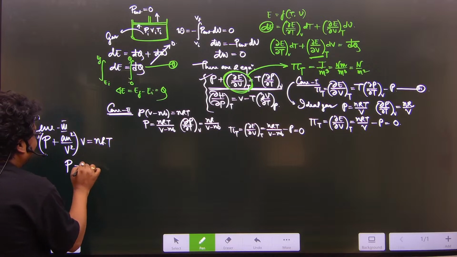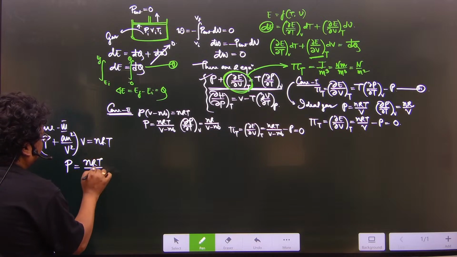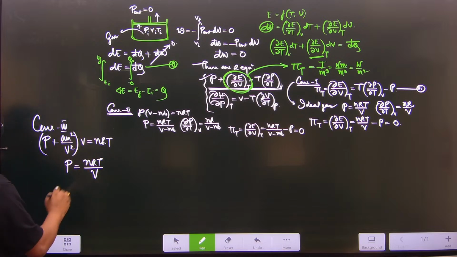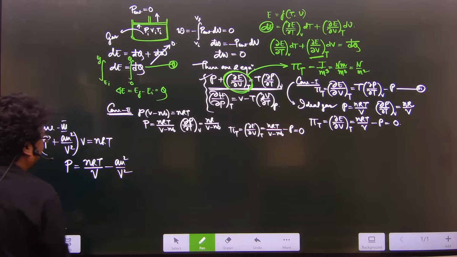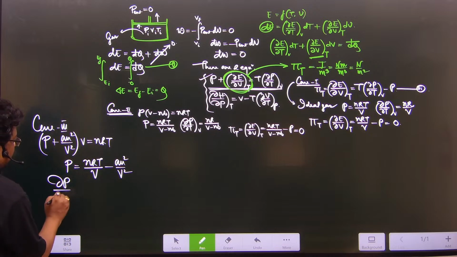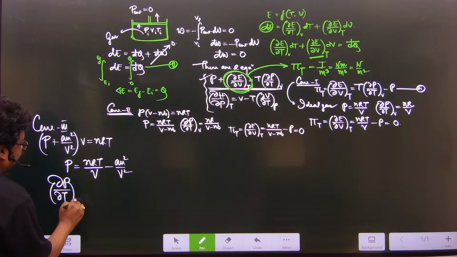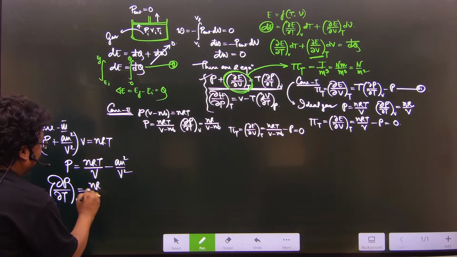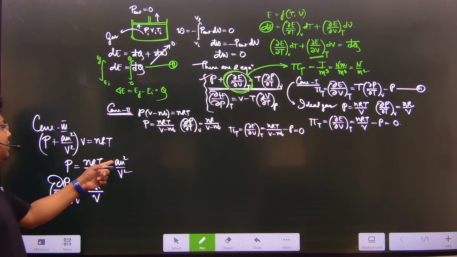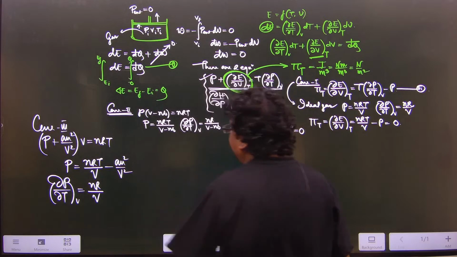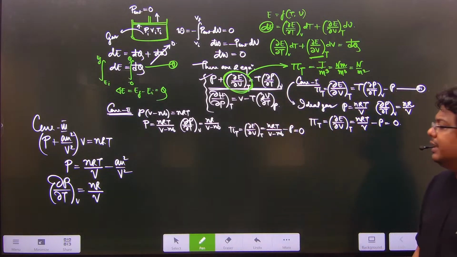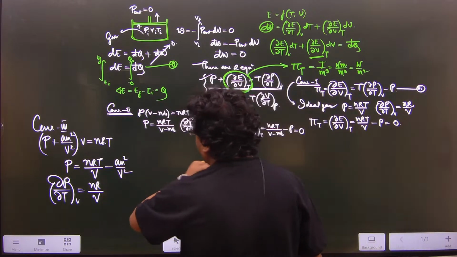So from that expression we can surely obtain the expression of P, that is nRT by V minus An square by V square. So the magnitude of del P del T at constant V is nothing but nR by V, because here the second term, that will be A n square by V square, where all are constant here. So del P del T at constant V is equal to nR by V.